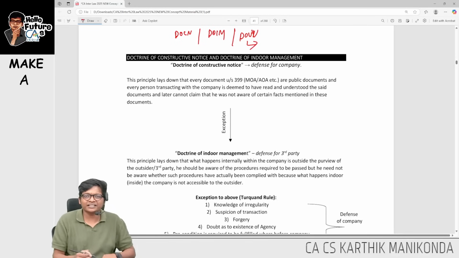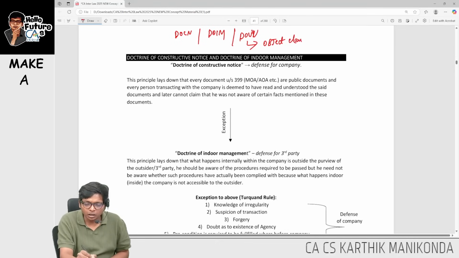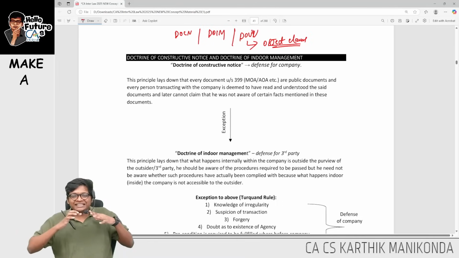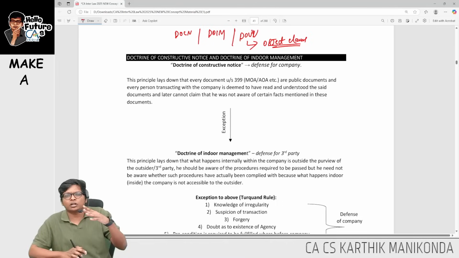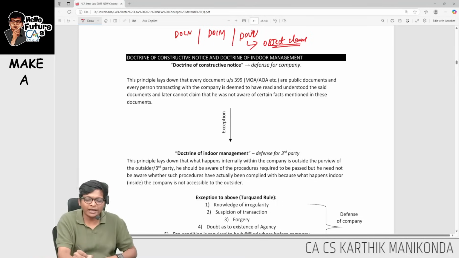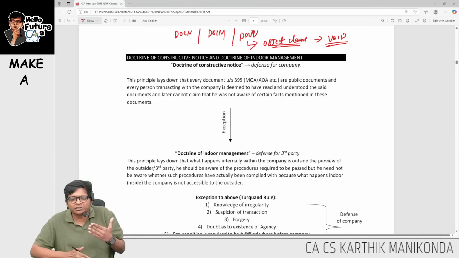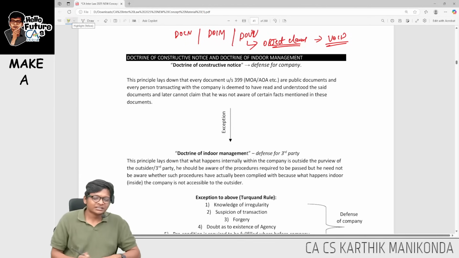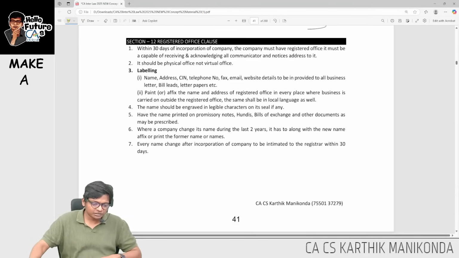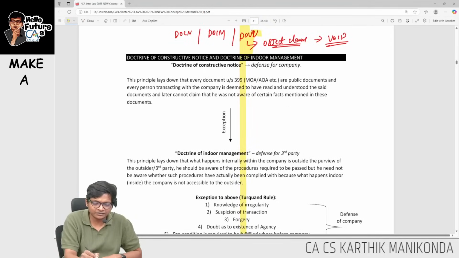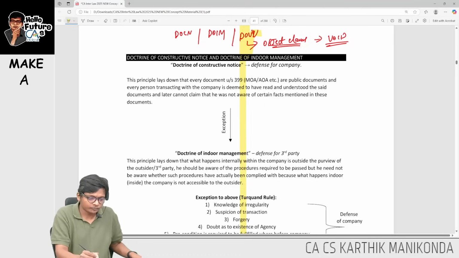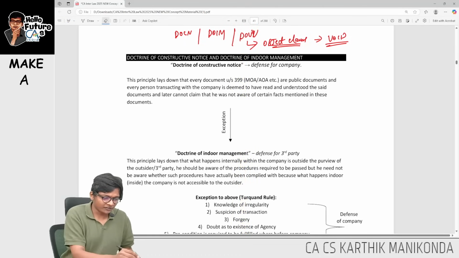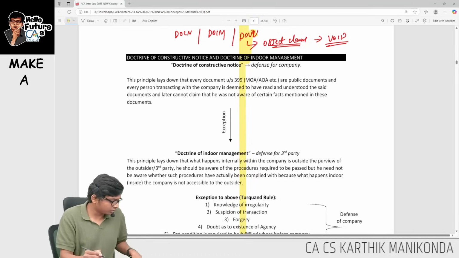Now what is ultra vires saying? Very simple. Company can do only what is there in the object clause. If you do anything which is not there in the object clause, then that will be void ab initio, that will be void. That means if you want to do something, first you have to amend the object clause and then only perform that particular activity. Can this be ratified? No, this cannot be ratified. So this is doctrine of ultra vires, guys, which we have just now completed.